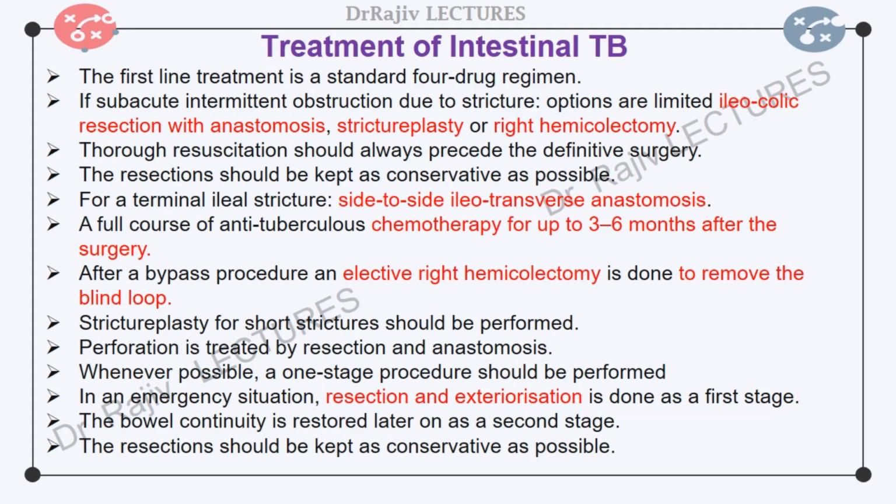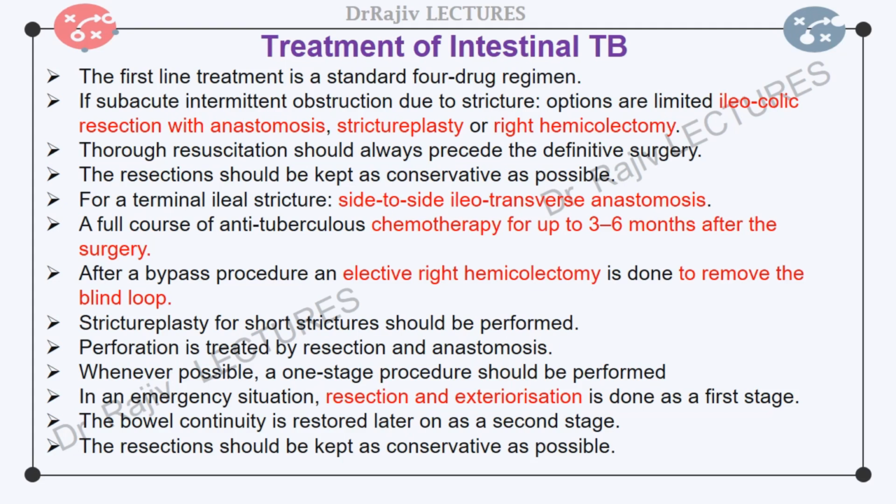After a bypass procedure, the patient is reassessed, and when the disease is no longer active, an elective right hemicolectomy is done to remove the blind loop. At this time, a strictureplasty for residual or new short strictures should be performed. Perforation is treated by resection and anastomosis after a thorough resuscitation.